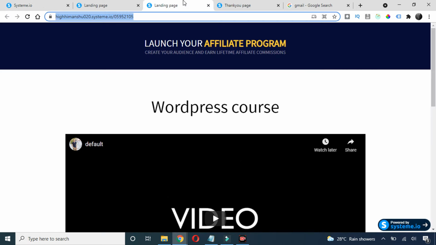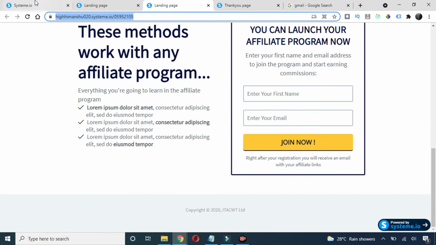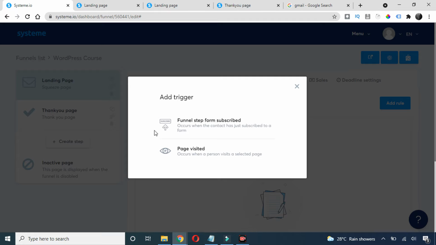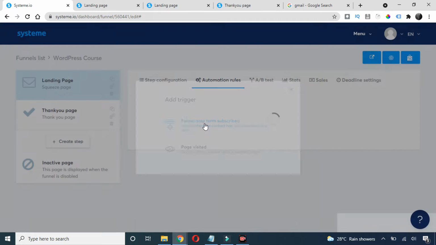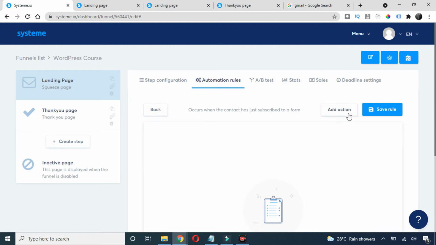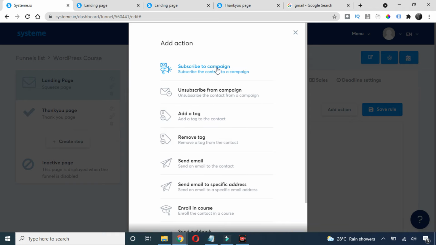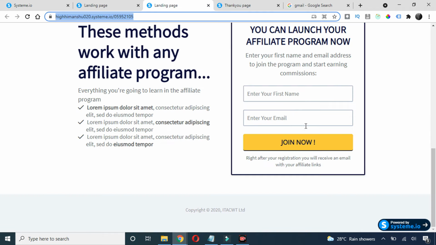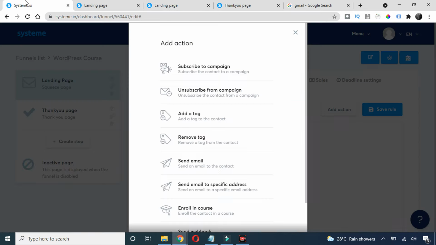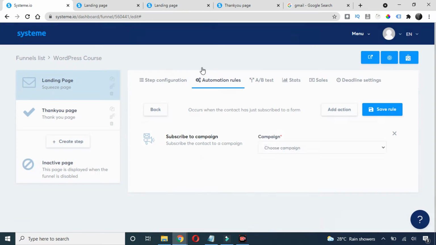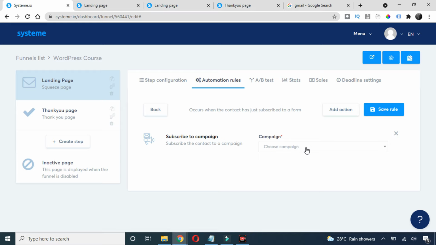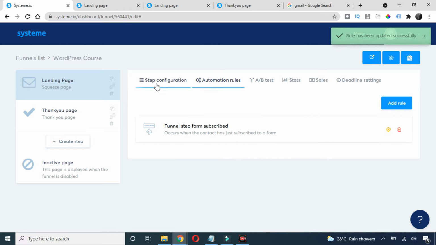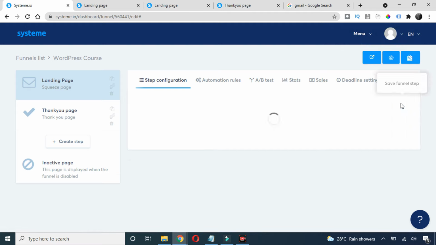So it means that if anybody subscribes to this form, what action needs to be taken? If I click on this, it'll ask what action you need to do. So I'll choose add action, and I will choose subscribe to campaign. So if anybody fills this form, they will automatically subscribe to my campaign. Then here it's asking for which campaign. So the campaign which we created, just choose this, that is WordPress email, and save the rule, and go to step configuration, go to this, just save it.